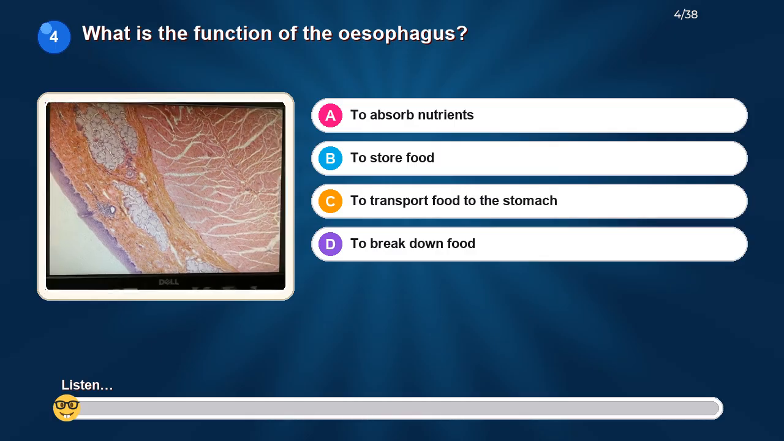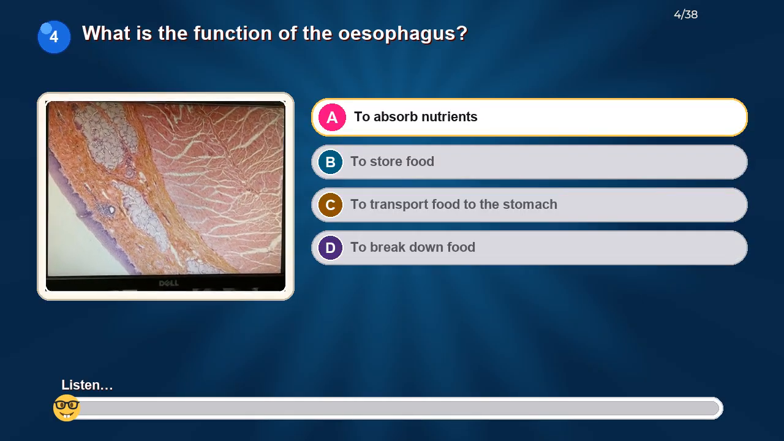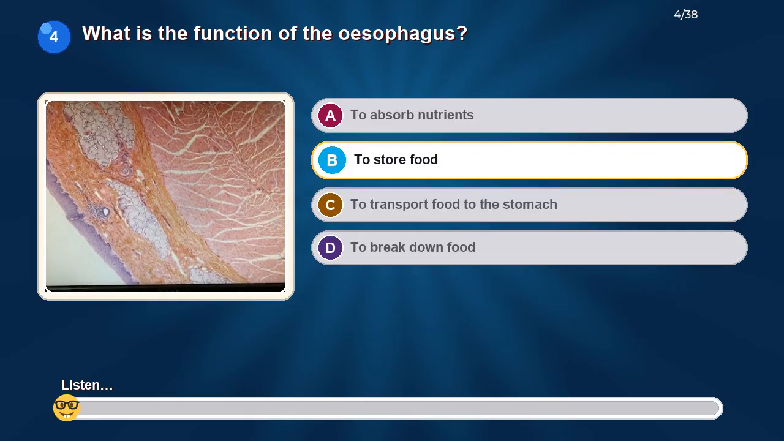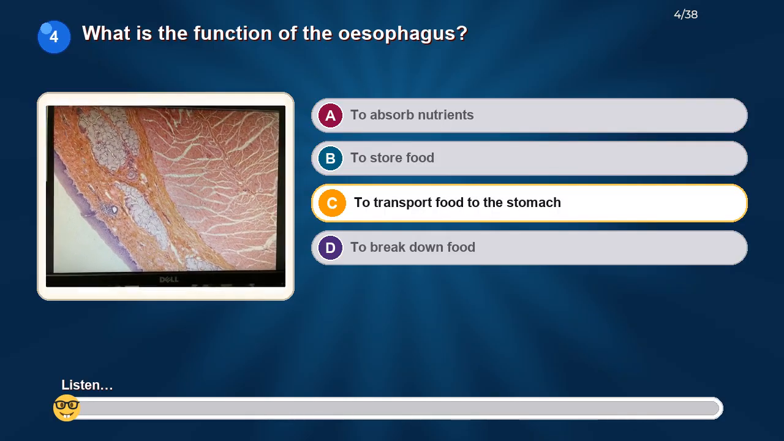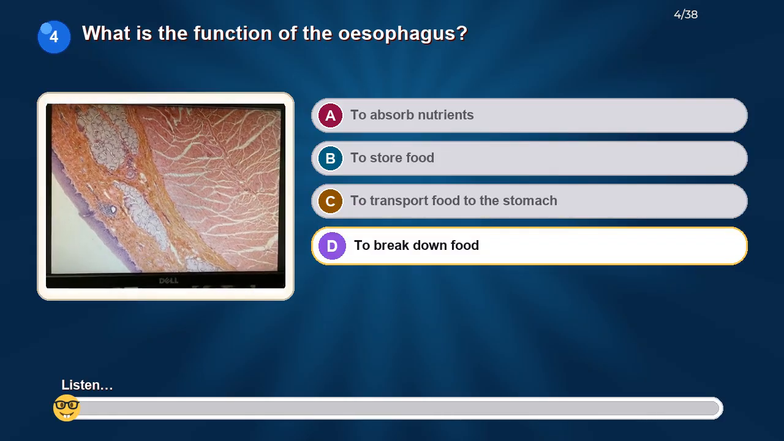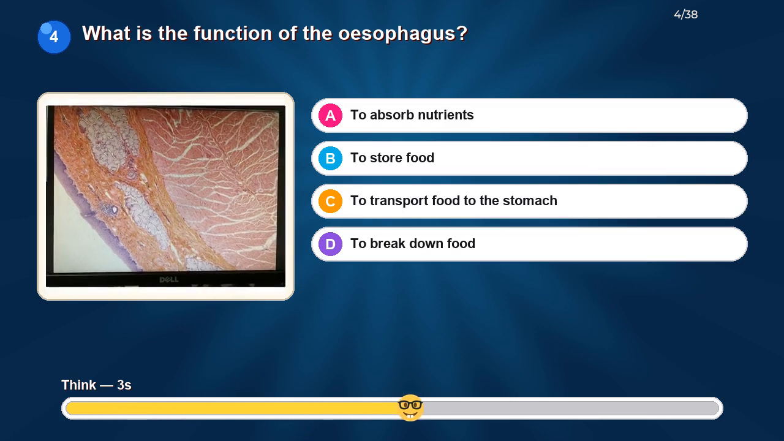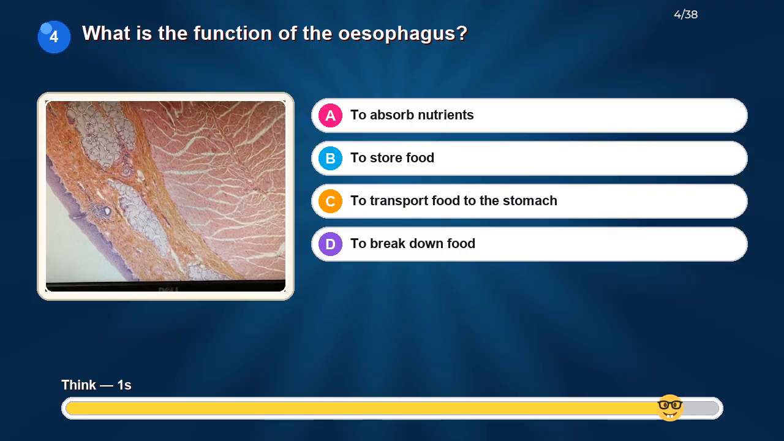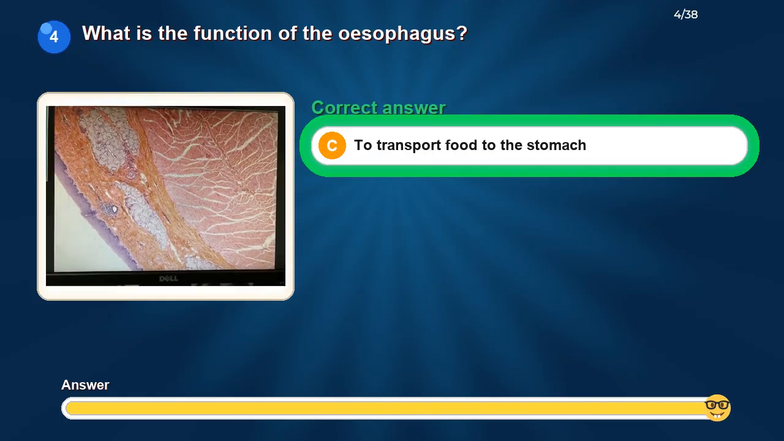What is the function of the esophagus? Option A: to absorb nutrients. Option B: to store food. Option C: to transport food to the stomach. Option D: to break down food. The correct answer is to transport food to the stomach.